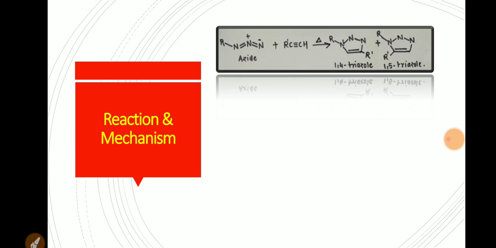This reaction between azide and terminal alkyne gives two products, that is 1,4 and 1,5 triazole, at high temperature. The difference between the HOMO and LUMO energy levels of both azide and alkyne are comparable. However, the reaction is uncatalyzed, hence a slow reaction, and it is not regioselective.